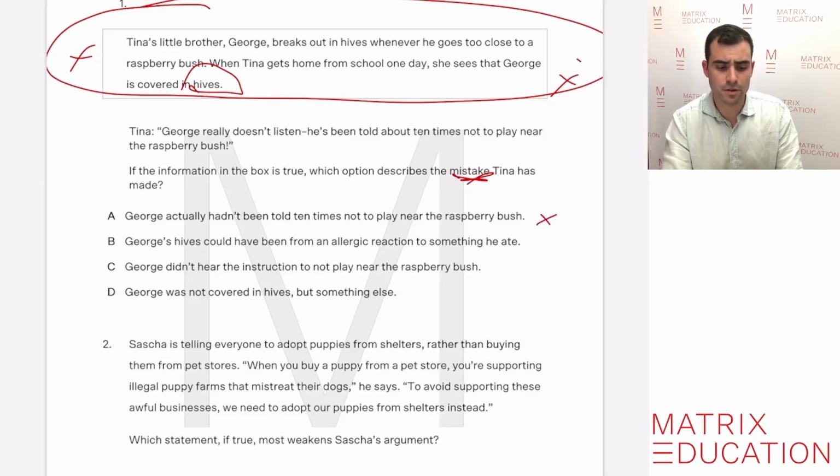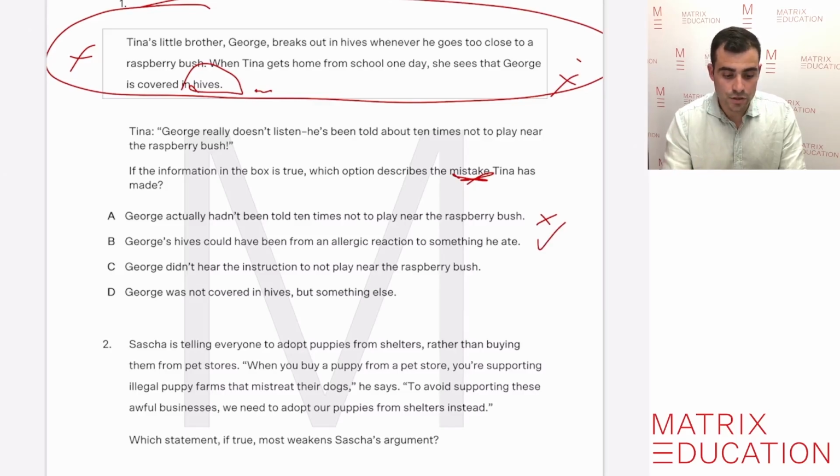B, George's hives could have been from an allergic reaction from something he ate. So we know he has hives, but we don't really know if he actually ate something else. And it doesn't really say in the box that Tina saw her brother playing near the raspberry bush. So it will be interesting to see if that is the correct response.